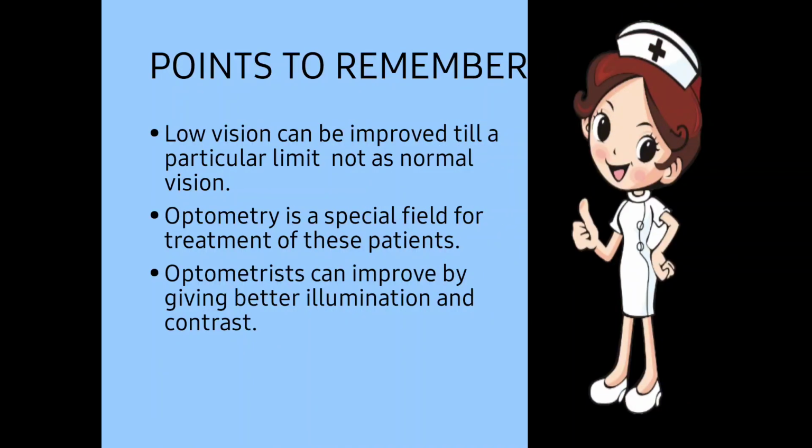Next one, points to remember. Low vision can be improved till a particular limit, not as the normal vision. Okay, so the low vision person can be improved till a particular limit. Okay, he or she cannot be improved with the refractive error correction or any kind of surgery. When the vision is not improving, then we will consider the patient as a low vision patient.